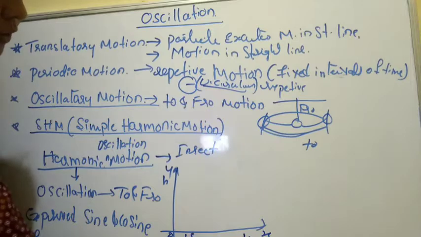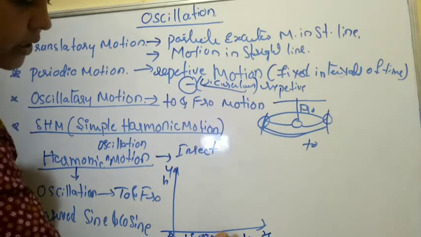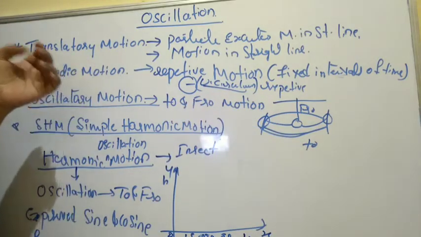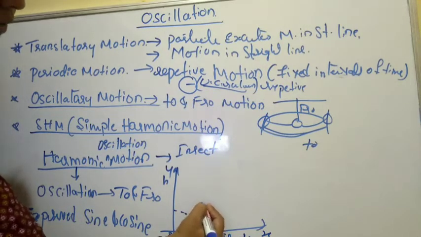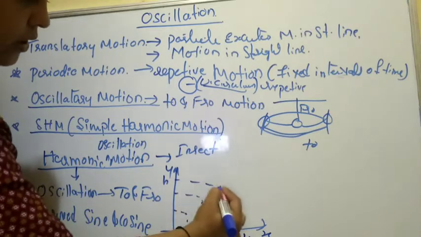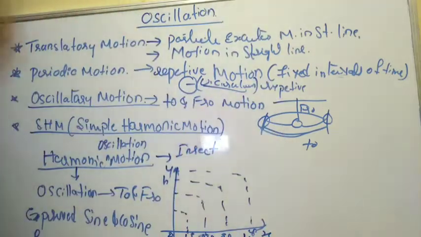It will move towards 1 second, 2 seconds, 3 seconds, and so on, at fixed or regular intervals of time. So for 1 second, the ant will climb the plant to this height. For 2 seconds it will reach this height. For 3 seconds it will reach this height. It goes on for 4 seconds and continues.